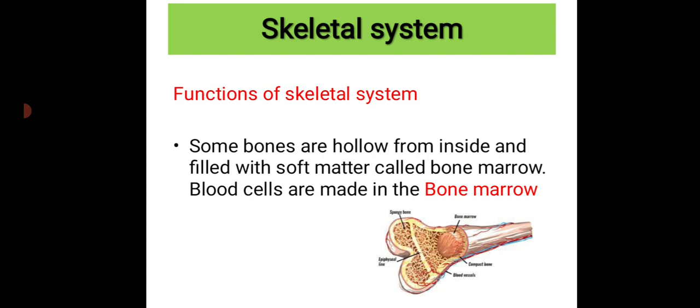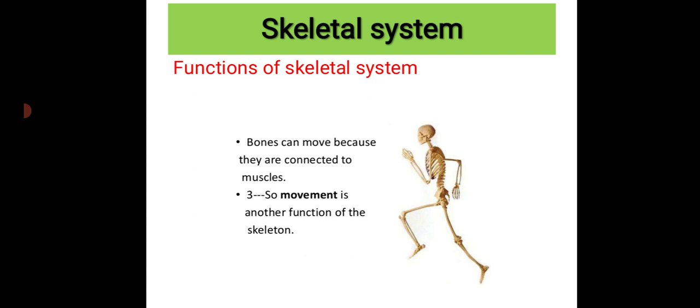Fine. What is the next function? That is, the skeletal system helps in the movement of different parts of the body. Bones can move because they are connected to muscles. So movement is another function of the skeleton. The skeletal system helps us to move from one position to another position. So these are the basic functions of the skeletal system.